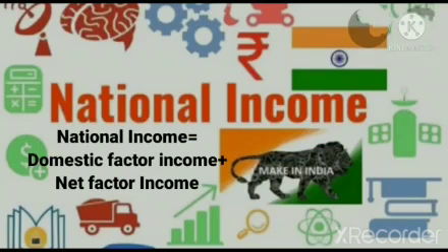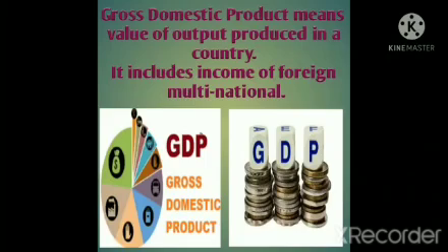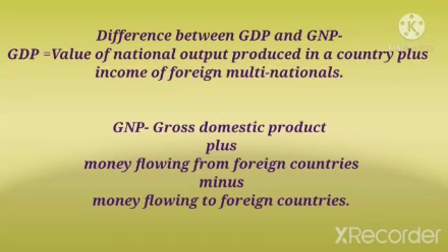National income is equal to domestic factor income plus net factor income. Gross domestic product means value of output produced in a country. It includes income of foreign multinationals. Now, what is the difference between GDP and GNP?